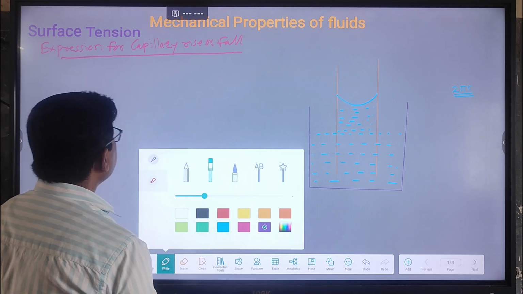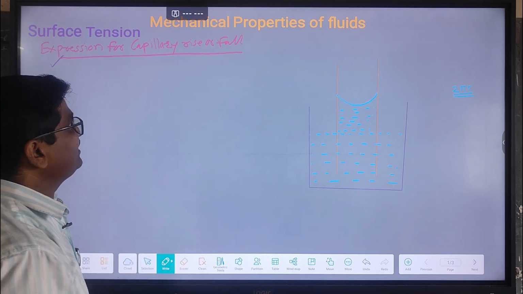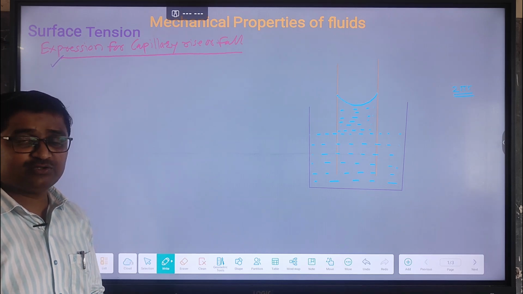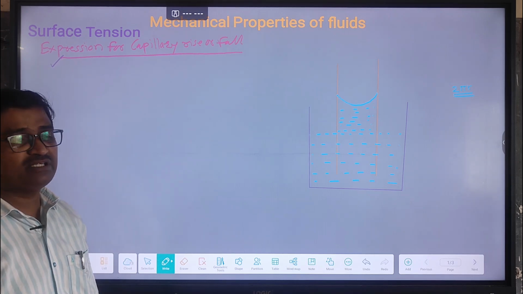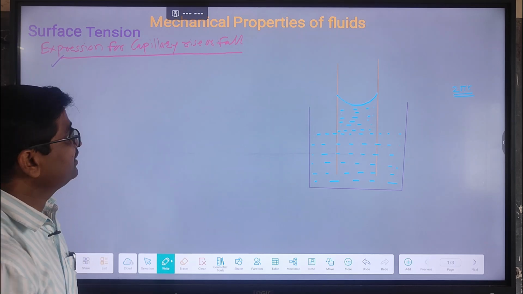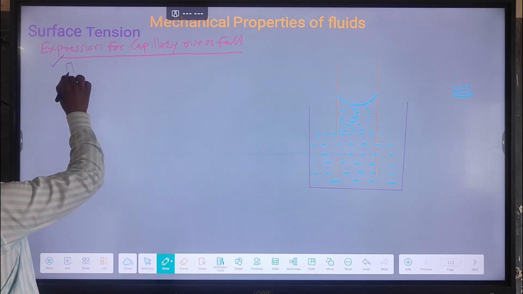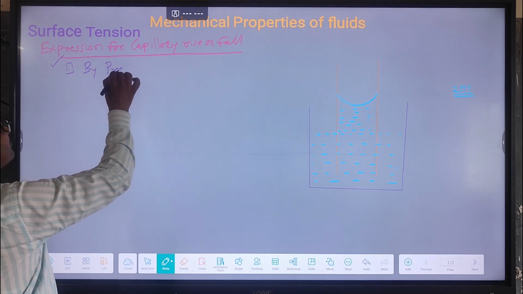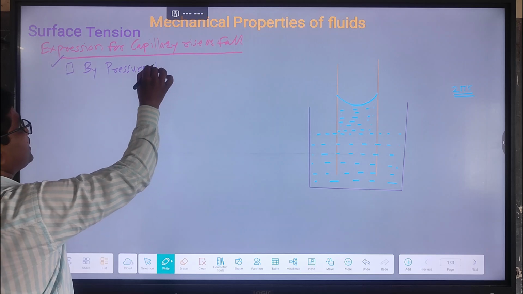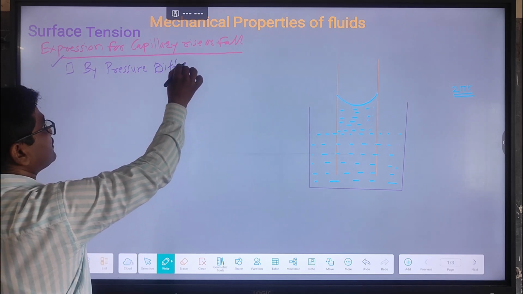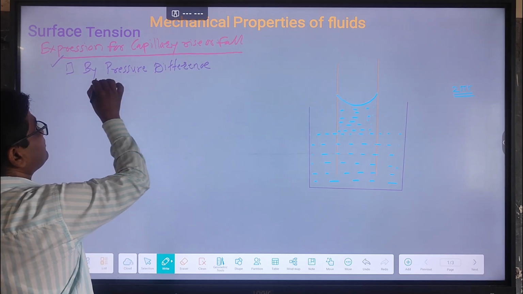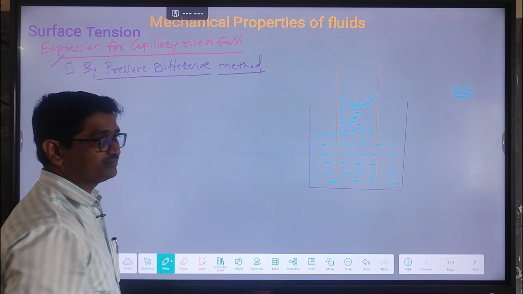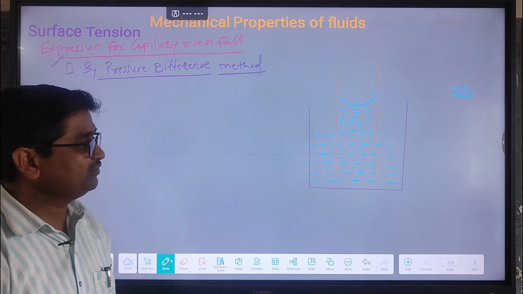Now after that we discuss the expression for capillary rise or fall, and this expression we have found in two ways. Okay, there are two different methods, and by using these two methods we have found the expression for capillary rise or fall. So initially we have discussed the first method, method 1, by the pressure difference method. Okay, by the pressure difference method we discuss the expression for capillary rise.